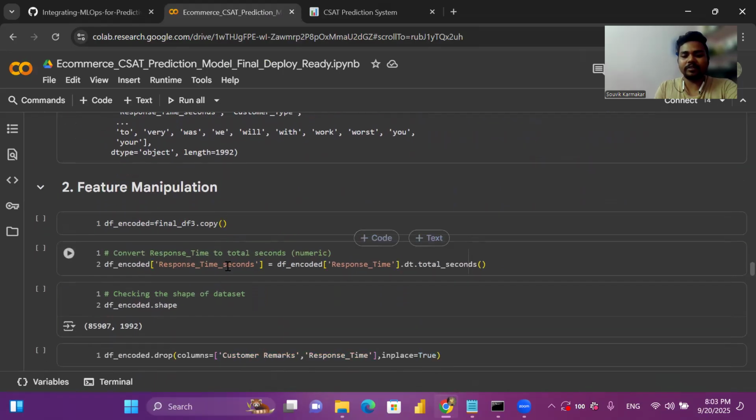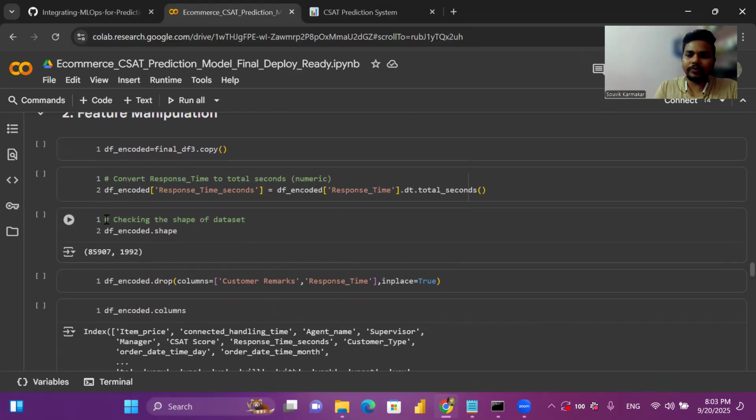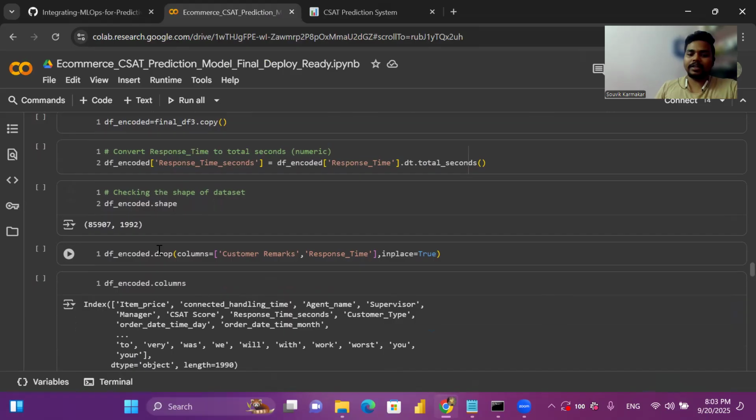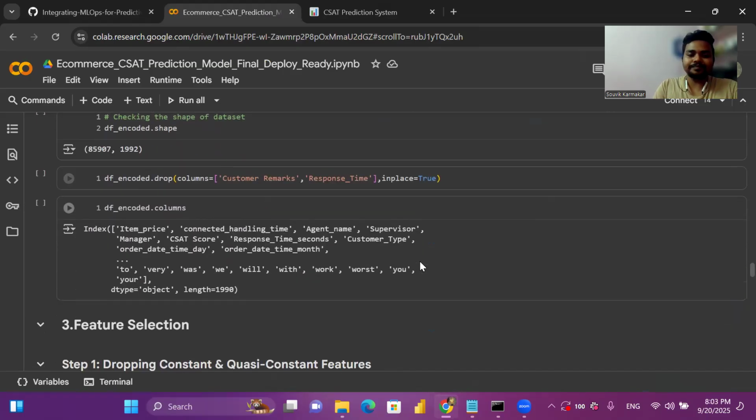After that, I did the feature manipulation. From the response time column, we have converted it into total seconds. After categorical encoding and feature manipulation, this is the shape of our data set: 85,907 rows and 1992 columns. As we have already done the encoding part, we can drop the original columns. So here we have dropped response time and customer remarks.